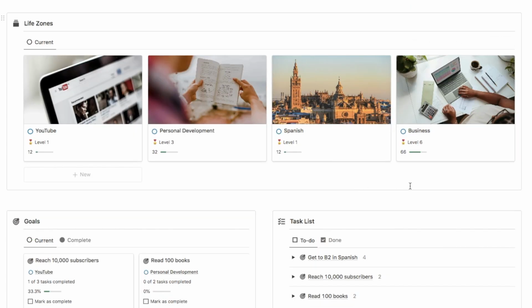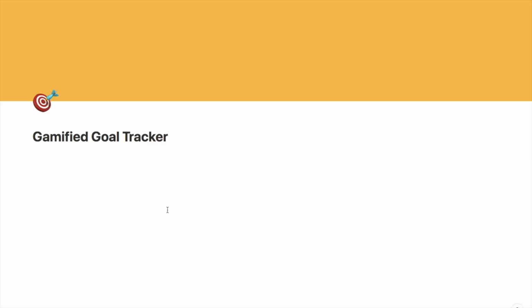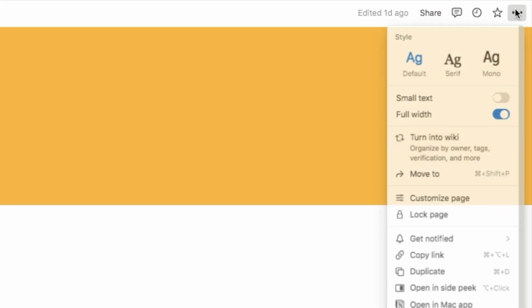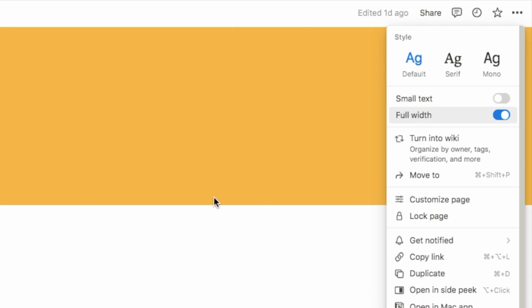In the rest of this video, I'm going to be showing you how you can set up this complete system step by step. I'm starting off with a brand new page. I've just named this page Gamified Goal Tracker. I've added an icon and a cover photo, and I've also made this page full width as well. You can do that just by clicking on the three dots up here in the corner and toggling on this full width option.